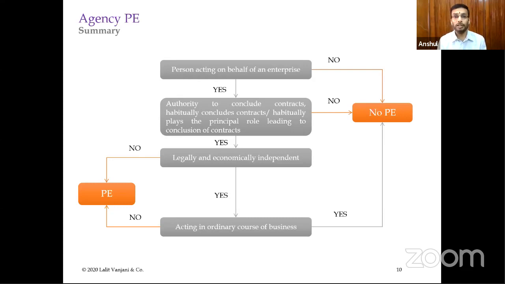But if the Indian company is habitually negotiating dealings with the Department of Atomic Energy, for different kinds of contracts, even though the authority has not been executed because no contract has been granted, all the facts need to be seen. What kind of business the foreign enterprise is in needs to be seen, and then you will be able to arrive at whether the authority to conclude has been exercised habitually or not.